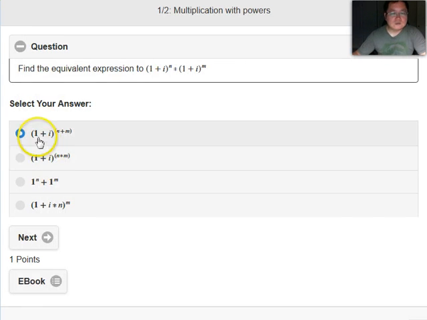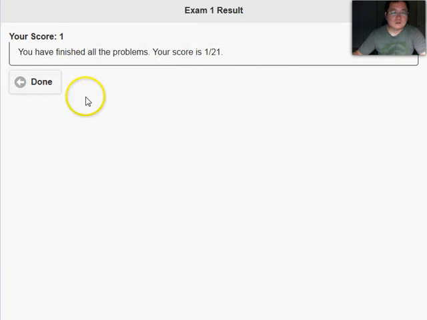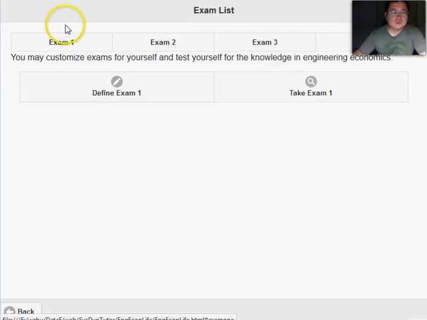Next, you see that this looks familiar because this is something we have just tried. It will not tell you whether it is true or false, correct or wrong, because this is an exam, so you only know the result at the end. It tells me my score is 1 out of 21, because the calculation problem has more weight. It got 20 points, and the conceptual problem only has 1 point, so I only earned 1 point out of 21. That's my test score, and of course you should earn more than this. You can utilize the 4 exams to practice and get yourself familiar.